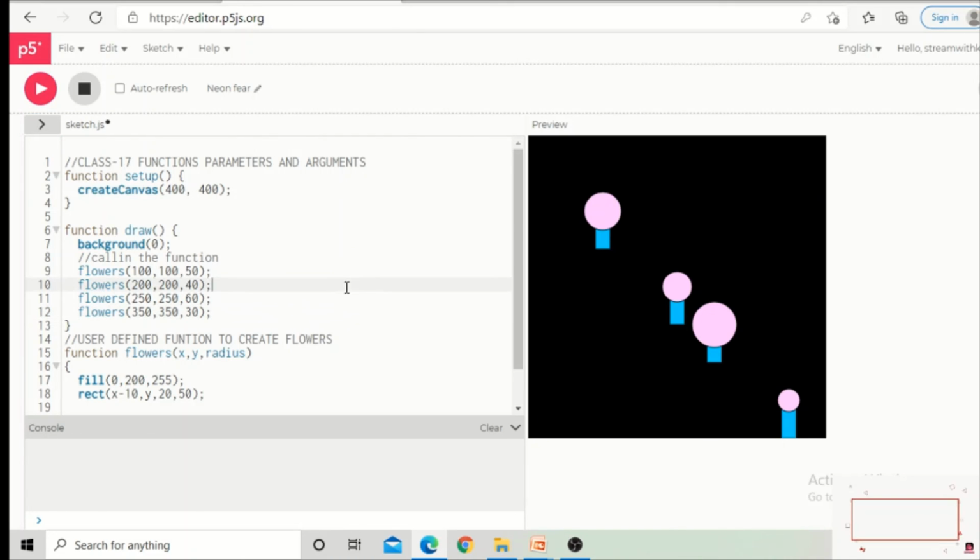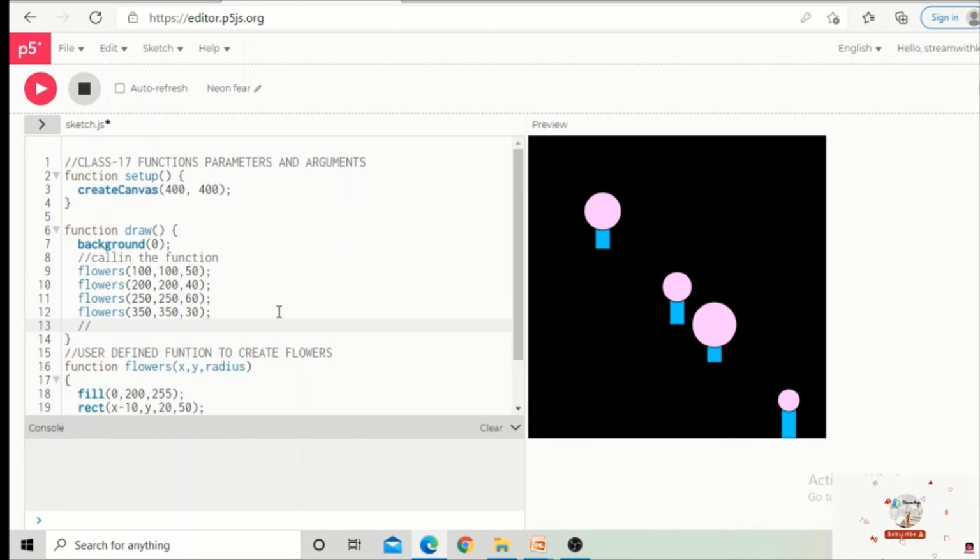So what exactly is happening on the screen? We are working with the rule: write once, run anywhere. We are working with the principle called write once, run anytime. As many times as we want, that many times we can execute it. So this is the principle of functions. This can be the slogan of functions: write once, run anywhere.